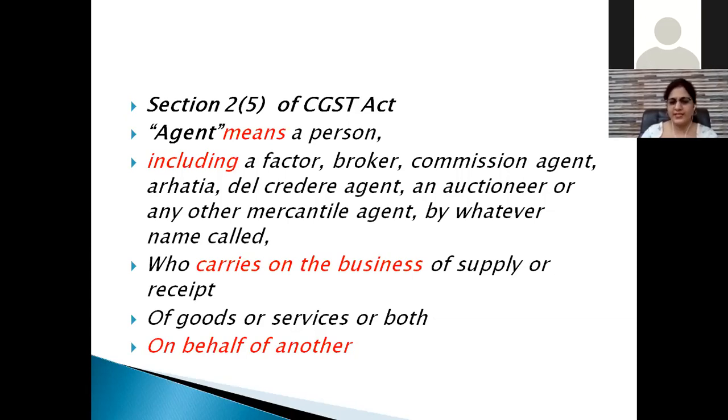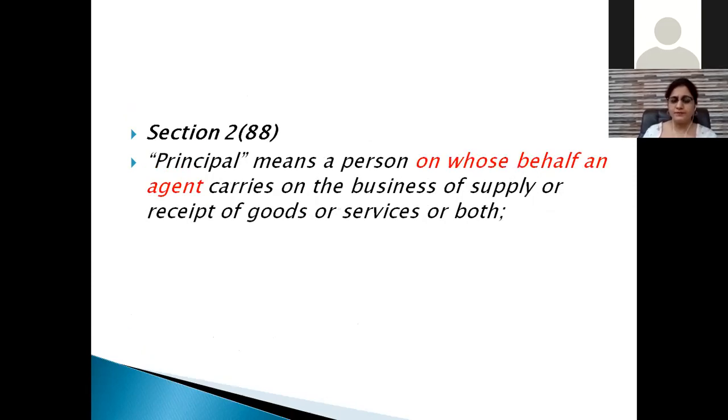So for constituting an agent as per GST, the important thing is you are carrying on the business of supply or receipt. So you must be either supplying the goods or receiving the goods, and that too on behalf of another person. Then the principal, let me clarify one thing. Principal has been used in the whole GST in two parlances.